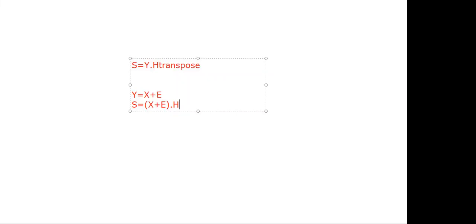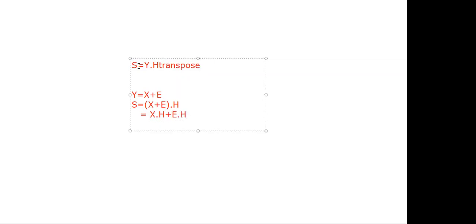From these two equations, you can write S is equal to X XOR E into H transpose. When you multiply these two, you will get X into H transpose plus E into H transpose.